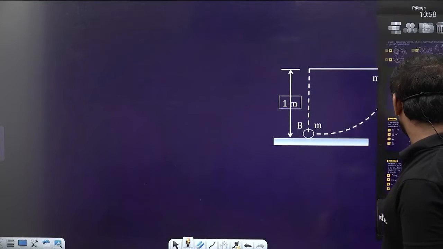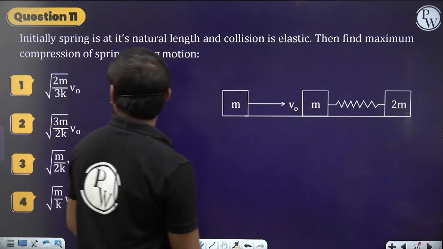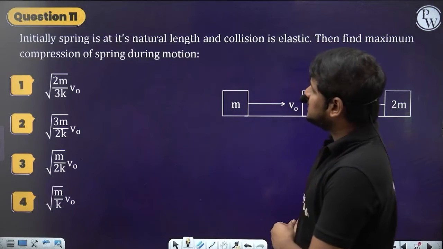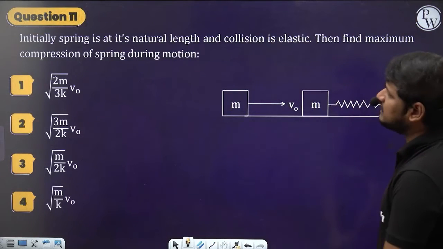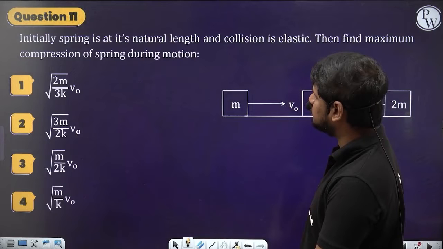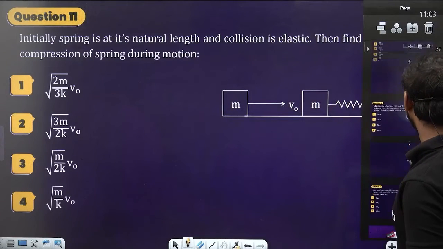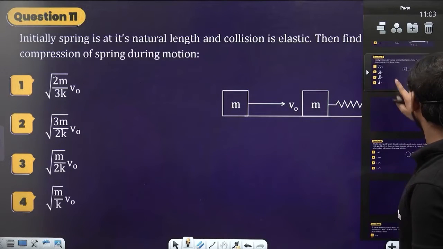So we don't need another slide. Let's go for the next question. Initially the spring is at its natural length and the collision is elastic. Find the maximum compression of the spring during the motion. The next 2 questions I'll give as homework, guys, because those 2 are simple easy questions only. This question I'll explain.